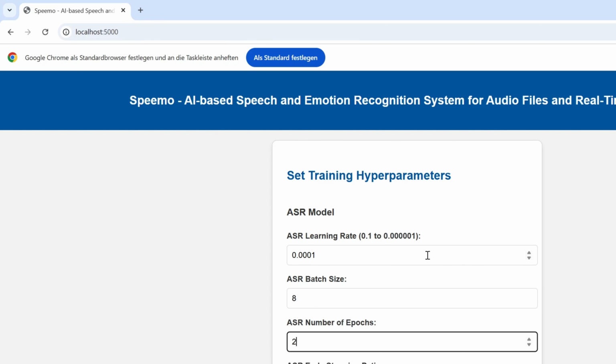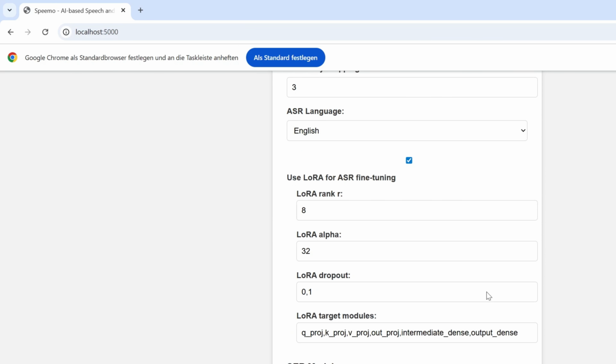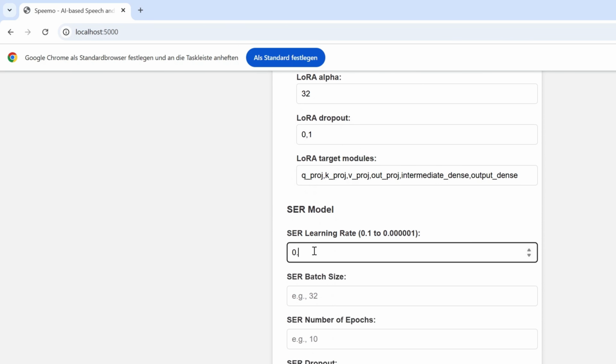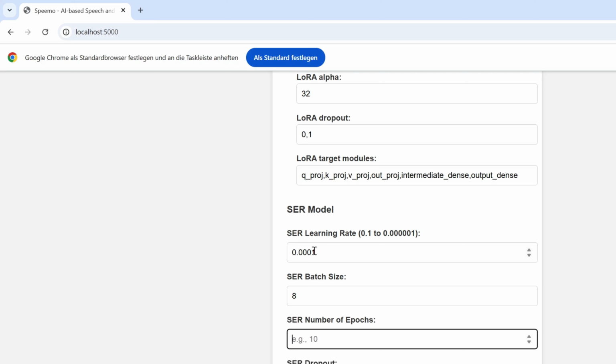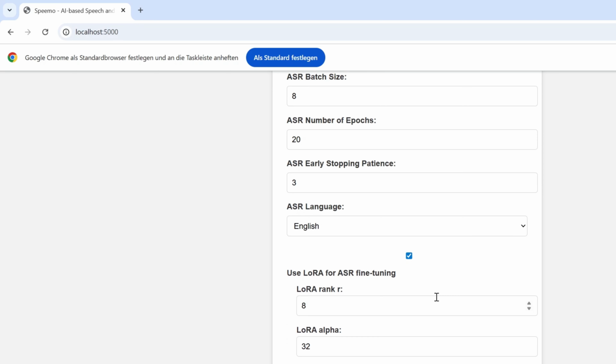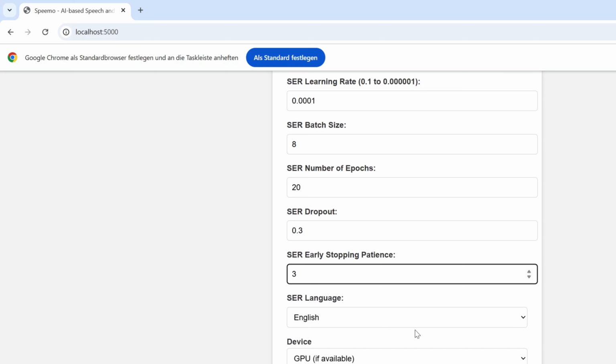This model first learns general speech representations from large amounts of raw audio and is then fine-tuned for specific tasks such as transcription and emotion classification. For ASR, Speemo fine-tunes the model to convert audio into text. For SER, it fine-tunes the system to recognize emotions such as neutral, happy, sad, angry, fear, and disgust. For English emotion recognition, Speemo uses a cross-corpus strategy. This allows the model to learn from a larger and more diverse emotional speech collection.